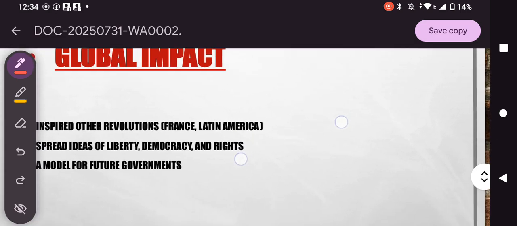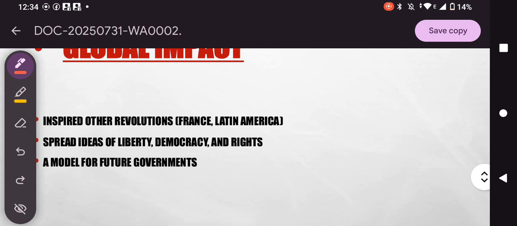Coming towards the global impact. So what was the global impact of the American Revolution? This revolution inspired other revolutions too. For example, the French Revolution and the Latin American Revolution were also inspired by the American Revolution because it was the first revolution in the entire history of the world. And secondly, it spread the ideas of liberty, the concept of liberty.